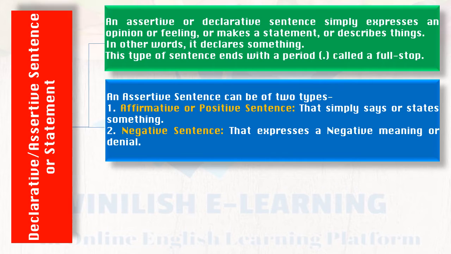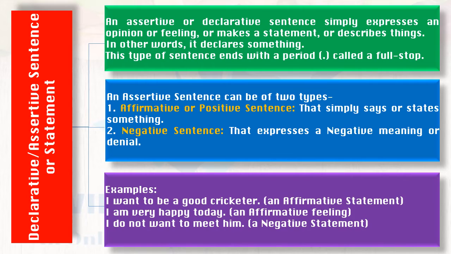An assertive sentence can be of two types. One, affirmative or positive sentence that simply says or states something. Two, negative sentence that expresses a negative meaning or denial. Examples: I want to be a good cricketer, an affirmative statement. I am very happy today, an affirmative feeling. I do not want to meet him, a negative statement.